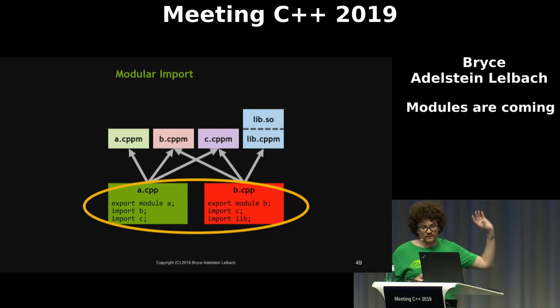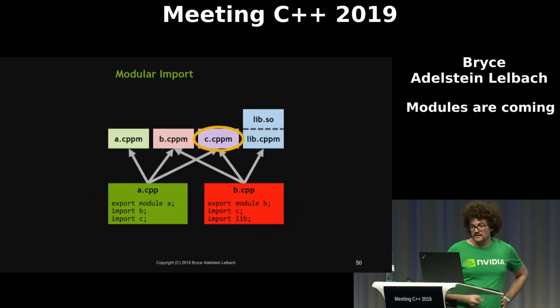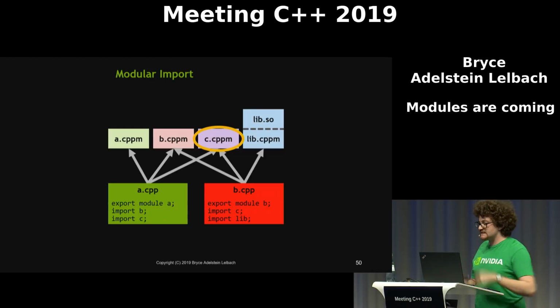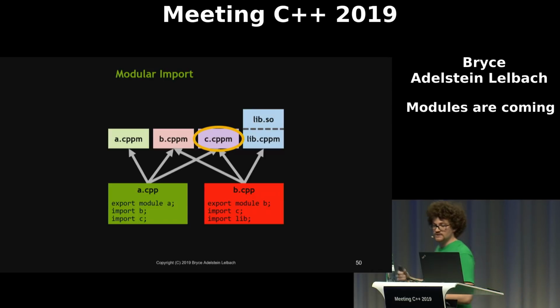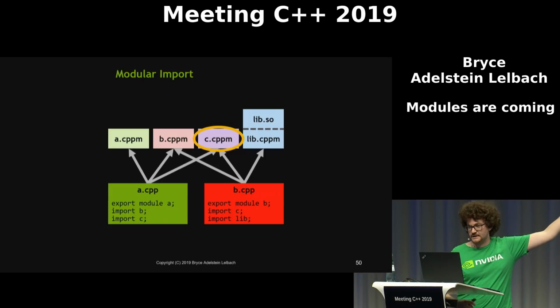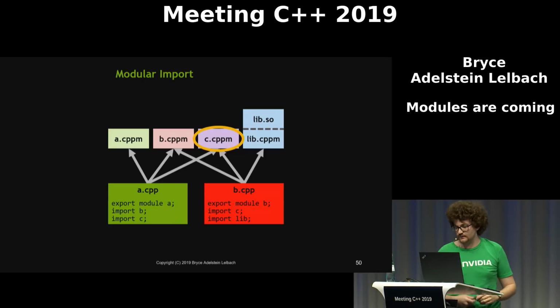They're just like your .cpps in the textual inclusion world. And of course, we still have that .cppm module interface unit, which does not have a corresponding implementation unit. That's fine. In the modular world, you can still have the moral equivalent of a header-only library. So this just has definitions of things in it. It doesn't declare anything that's not defined in that module.